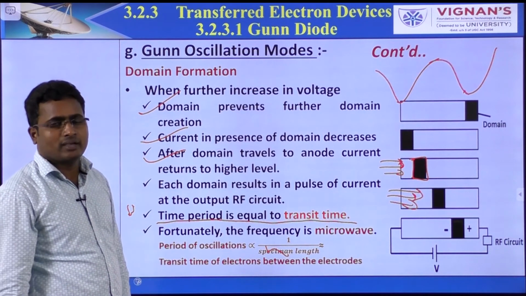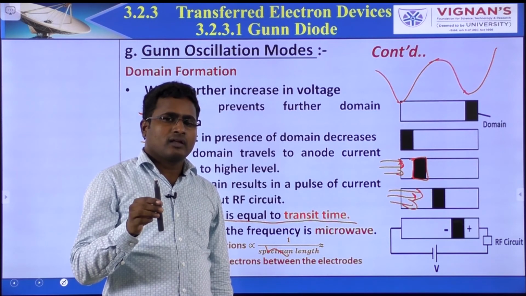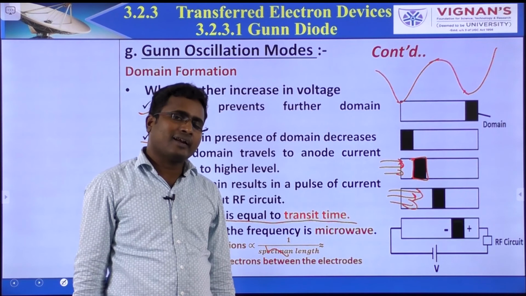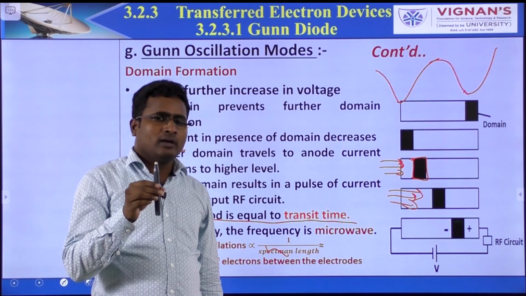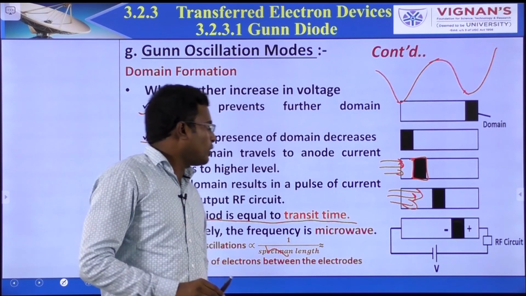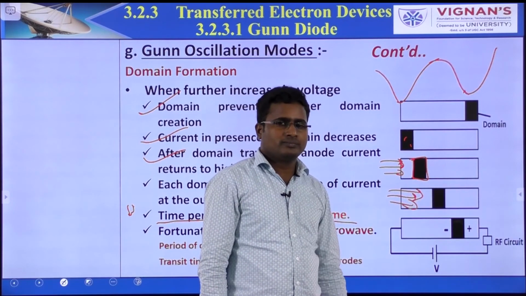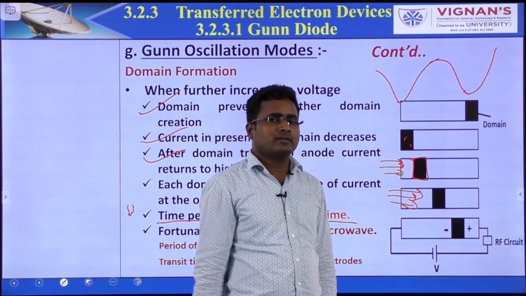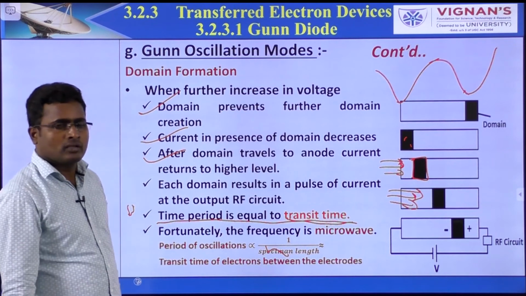So what is transit time? Transit time is the time taken by the domain to travel from cathode to anode. Generally, domains are formed at the cathode side. They travel to the anode, but slowly. How much time is required? That is called the transit time.